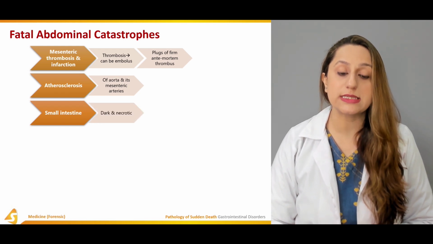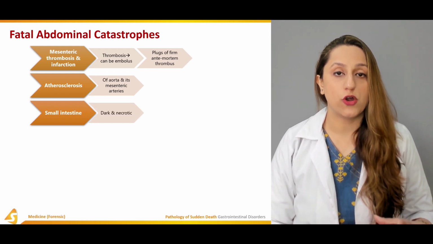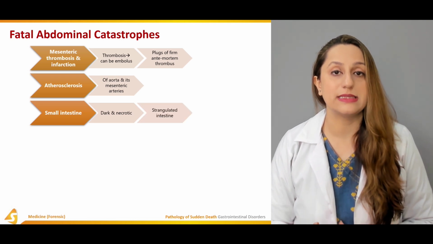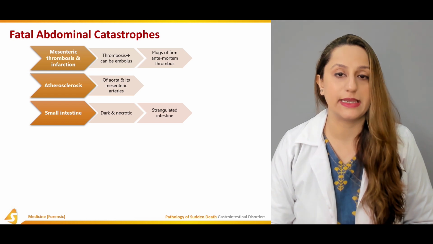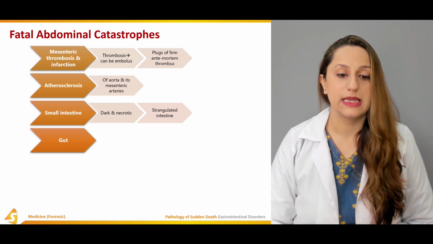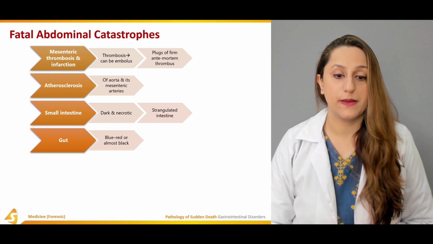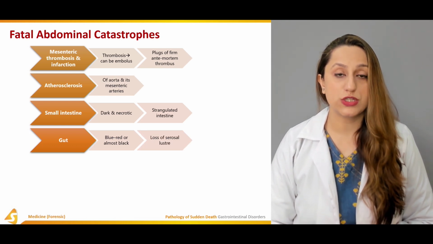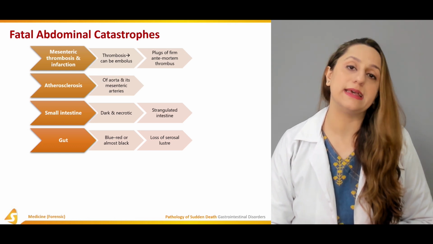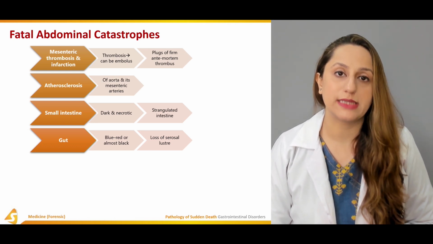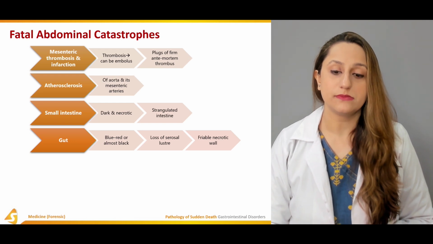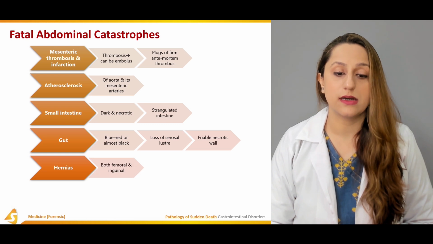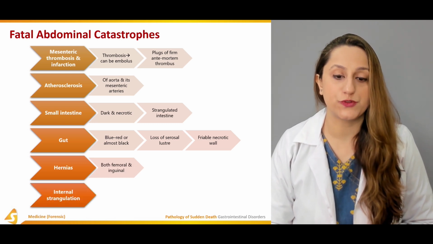The small intestine is looked at, and if it is found dark and necrotic, that basically indicates that it was a strangulated intestine in that particular case. Then we look at the gut. It can be blue, red, or almost black in coloration. Loss of the normal luster signifies that the blood supply to that area was compromised, or that it was a friable necrotic wall. Then we have hernias, both femoral and inguinal. They can prove to be fatal.